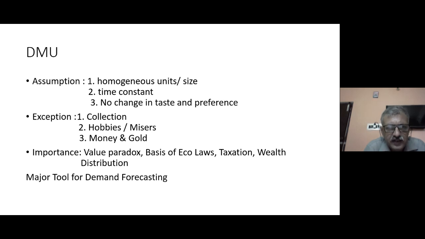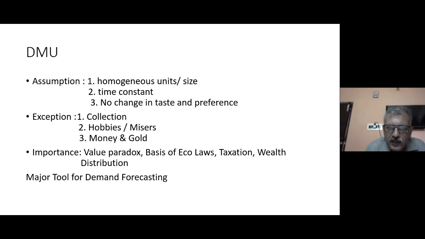Suppose we are in a construction unit, so he considered that all residential apartments are of 2 BHK only. There cannot be any apartment of 3 BHK or 5 BHK, right? So there is a homogeneous size and the units are fixed. That means the total number of apartments are fixed in a given market. Now, this is just an assumption, but in reality it doesn't happen.